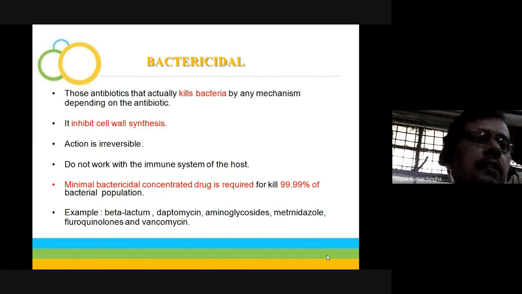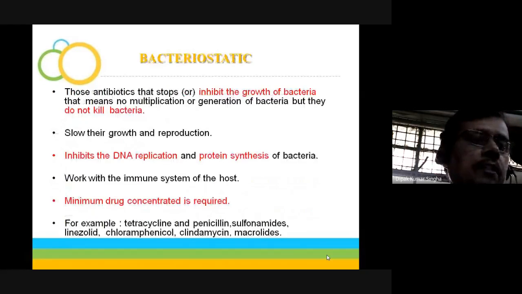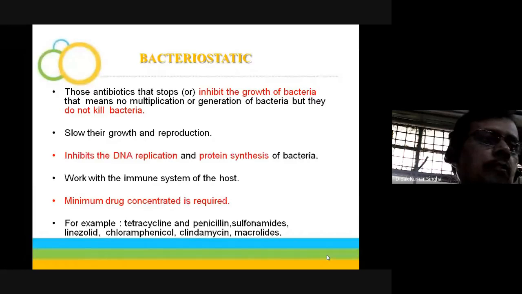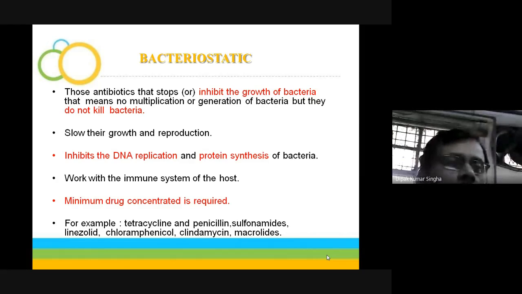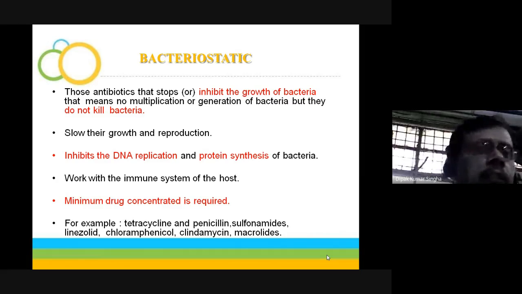What is bacteriostatic? Those antibiotics that inhibit the growth of the bacteria, that means the multiplication and generation of the bacteria, but do not kill the bacteria, are called bacteriostatic. Static means static, not totally killed. The growth rate is slow and the reproduction is slow. That is called bacteriostatic. They inhibit DNA replication and protein synthesis of the bacteria. Basically they inhibit, not kill, the bacteria. They inhibit growth, replication and protein synthesis, and ultimately the growth is arrested.